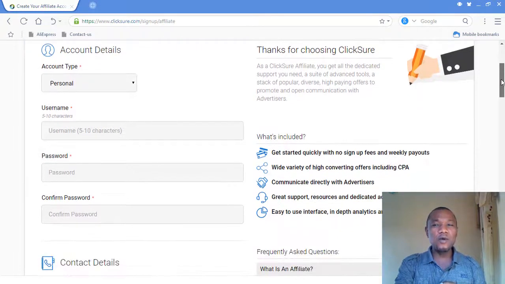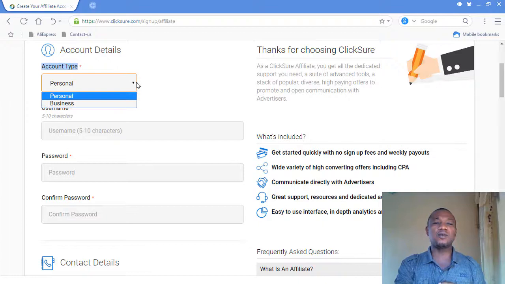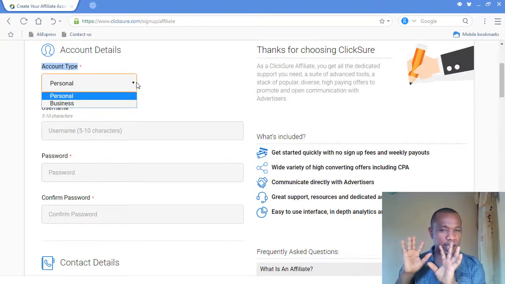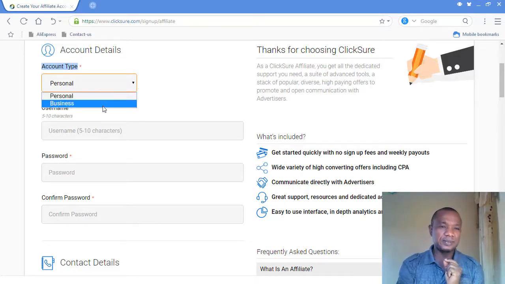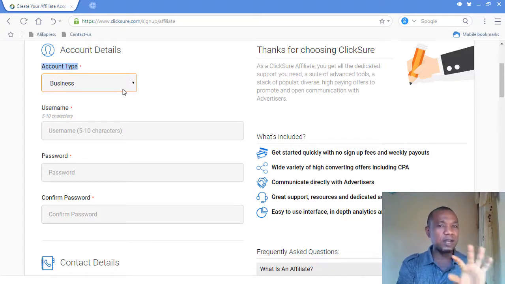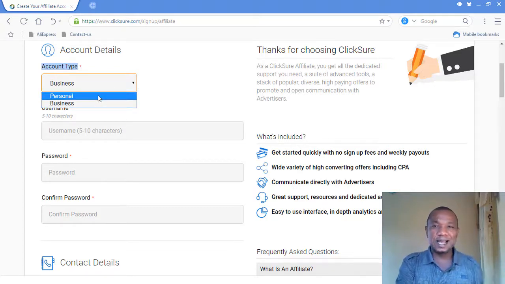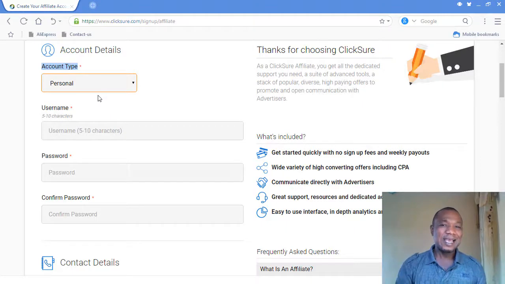Now when you come to this place, as you can see, it says account details, and this place says account type. If you are opening this affiliate account, let's assume your company wanted to promote something from this area, then you can open it as a business. But for this training, I'm opening a personal account, because I'm the one that actually opened this. It's not my company or whatever company. So it's a personal account.